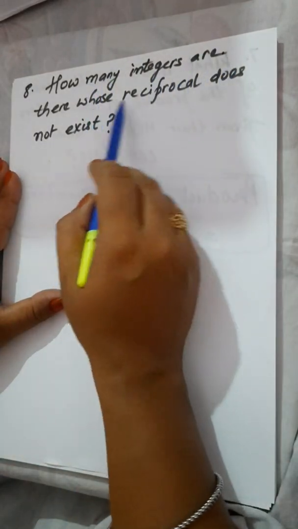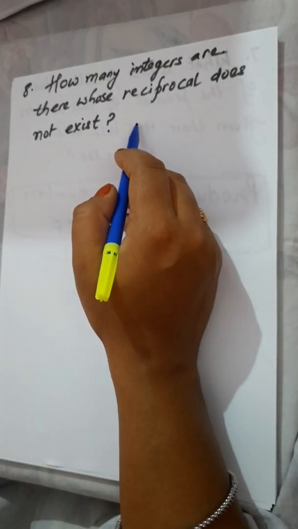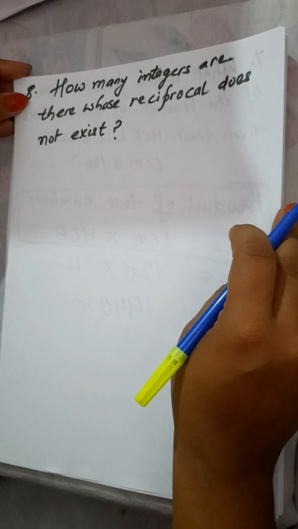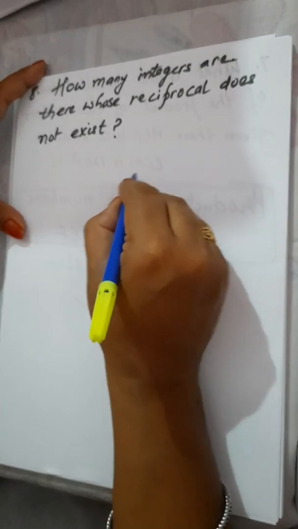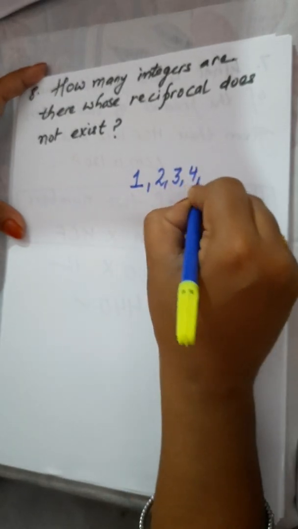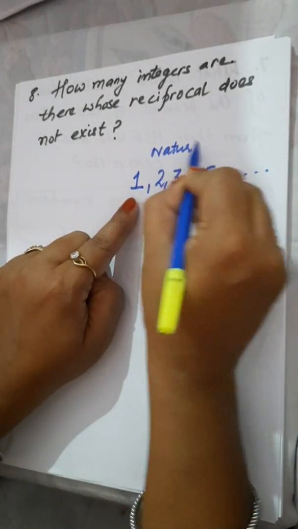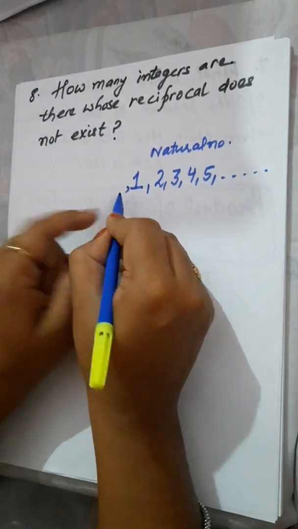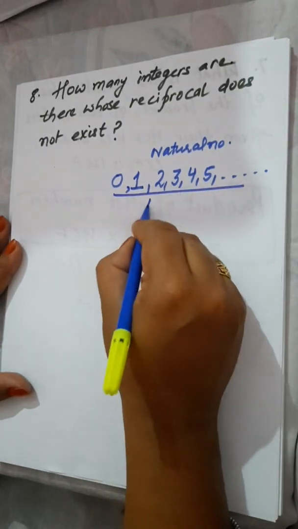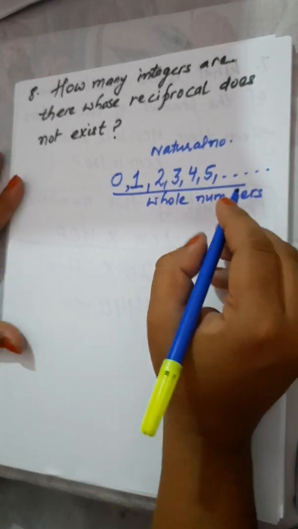Now next we have question number 8. How many integers are there whose reciprocal does not exist? Dear students, as we did in number 6, that is integers, but here let's understand the concept of integers. As we know, natural numbers start from 1, 2, 3, 4, 5, and so on. Whenever the numbers start from 1, I will write natural numbers. When I include 0 in these natural numbers, then they are whole numbers.